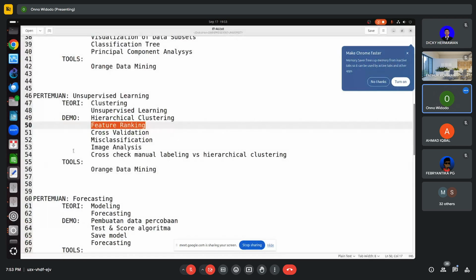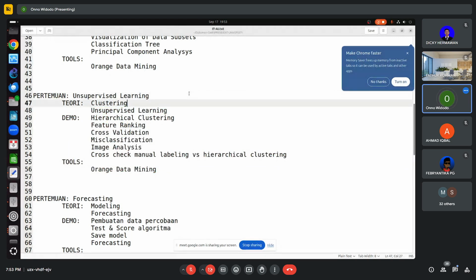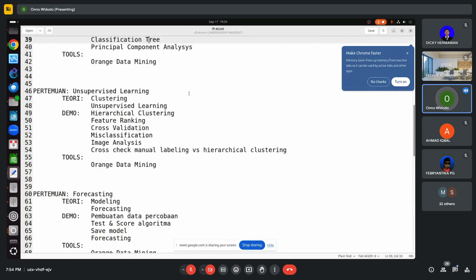Okay. So I have covered all of the unsupervised learning. We have around 15 minutes, that's good. I think I will show you a little bit how we translate this program into Python.